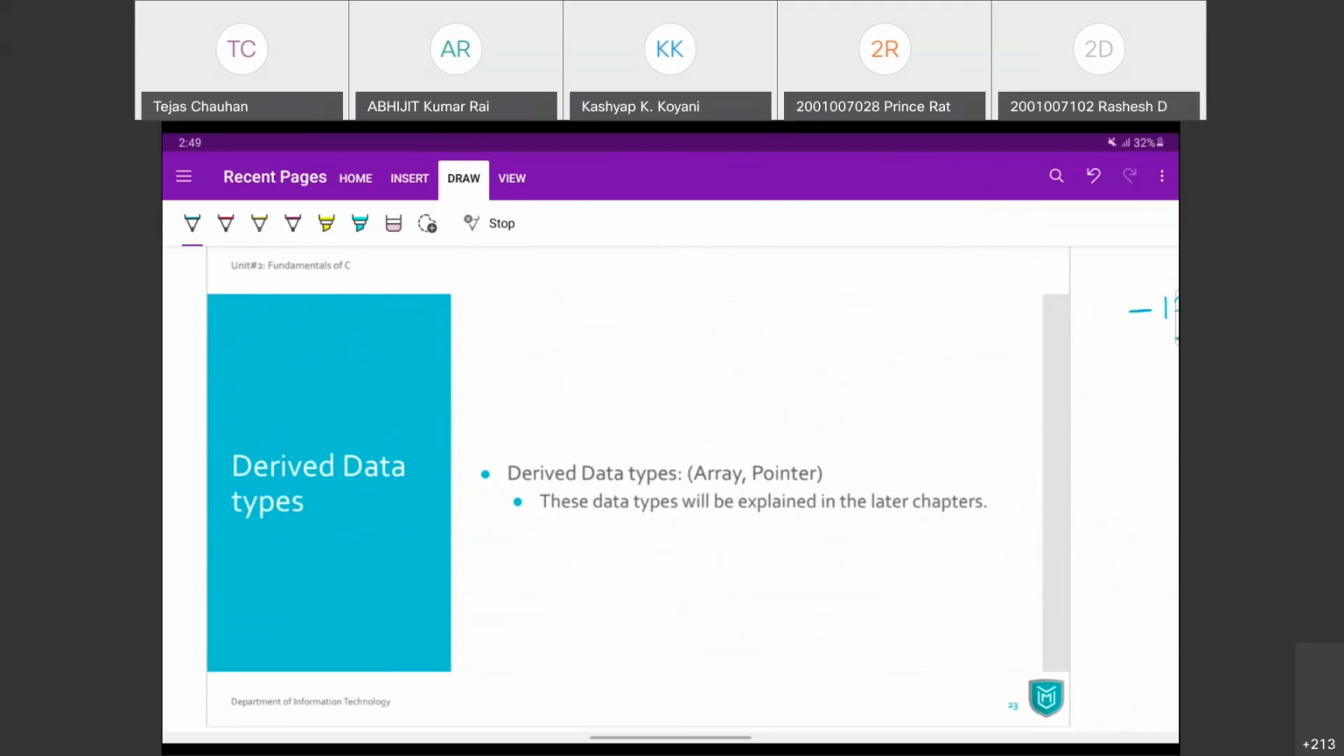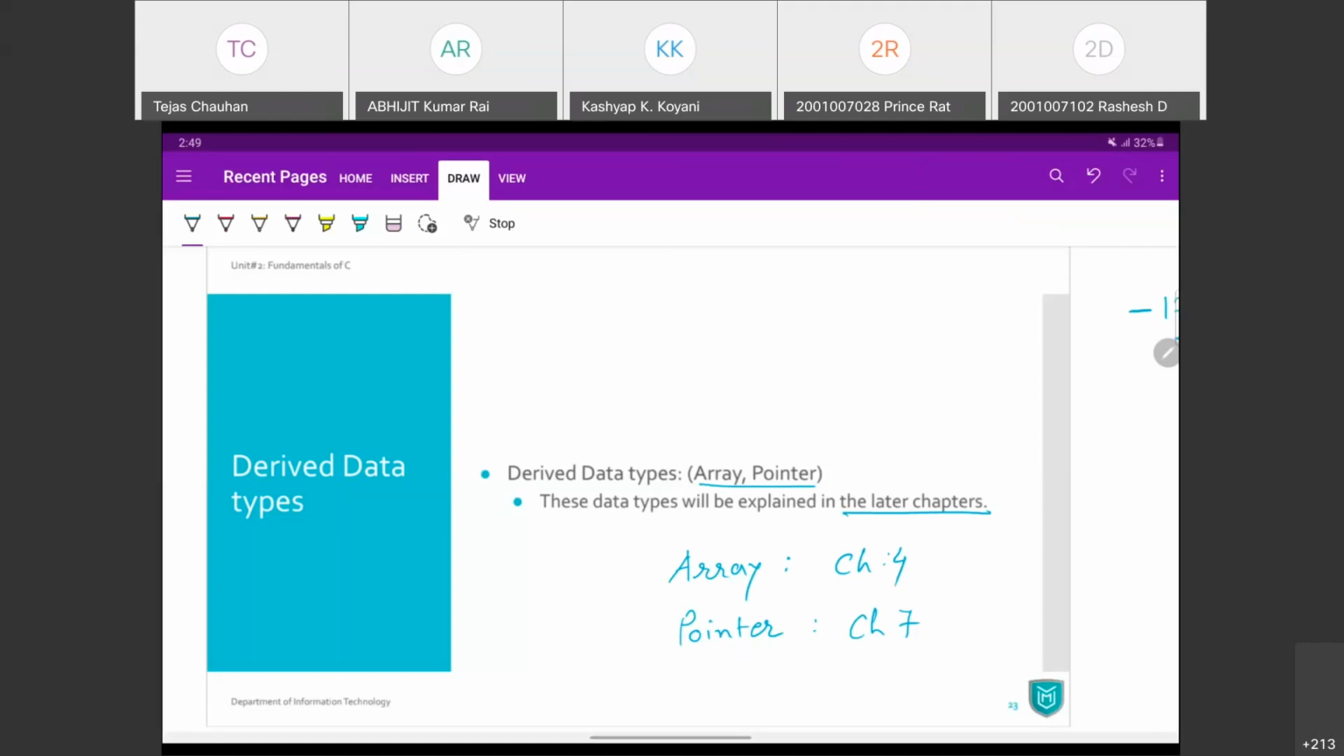Now then there are derived data types like arrays and pointers. Now we do have a separate chapter on arrays and pointers. Chapter number 4 is based on array, and chapter number, I believe, 7 is on pointers. So in that chapter, we are going to learn arrays and pointers in detail, right? So later chapters will explain these two things.